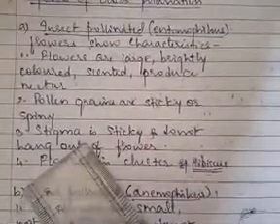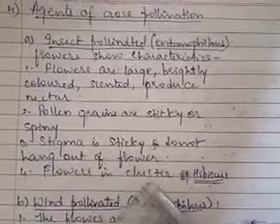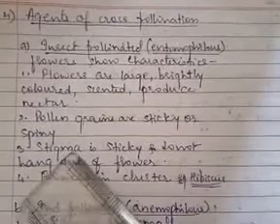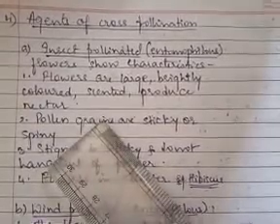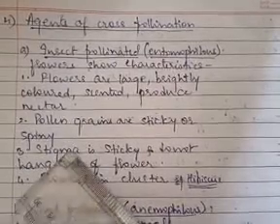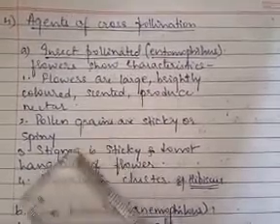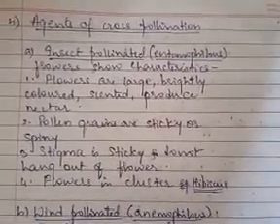Next one is talking about the stigma. The stigma in insect pollinated flowers is sticky and does not hang out of the flower. Since the stigma is sticky, the pollen grain which is sticking to the body of the insect gets stuck to the stigma of the other flower, and this way pollination takes place with the help of the insect. I think you are understanding.